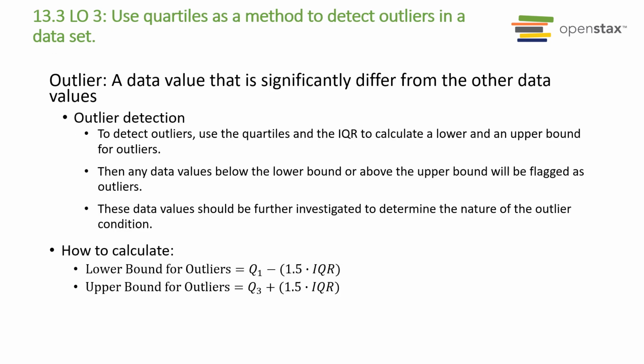Quartiles in the IQR can be used to flag possible outliers in the data set. An outlier is a data value that is significantly different from the other data values in the data set. To detect outliers, use quartiles in the IQR to calculate a lower and upper bound for outliers. Any data values below the lower bound or above the upper bound will be flagged as outliers. These data values should be further investigated to determine the nature of the outlier condition.